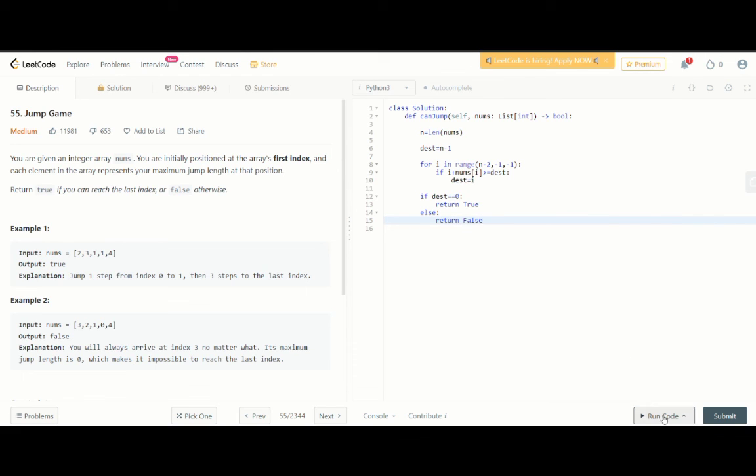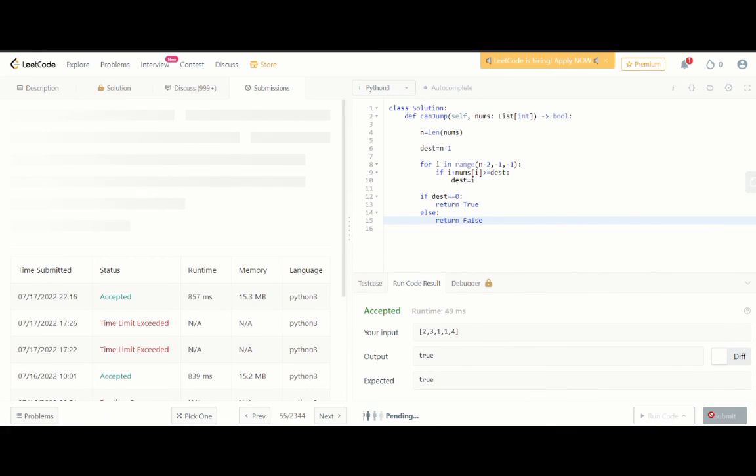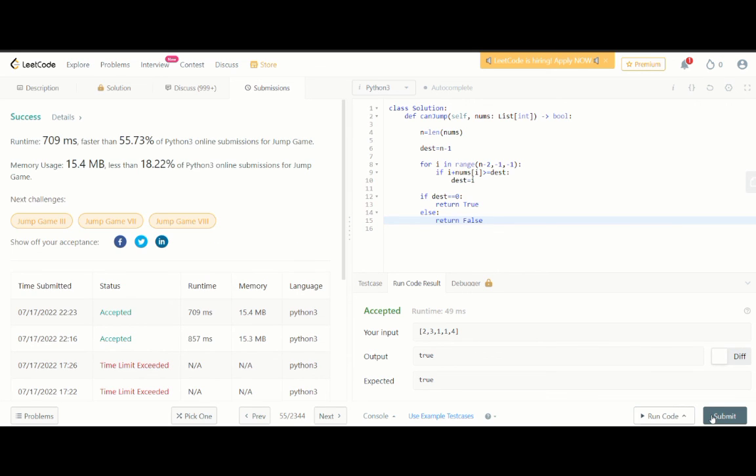Let's try and run this code. Accepted. And submitted.